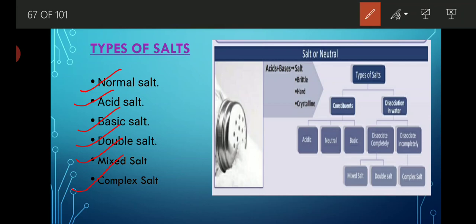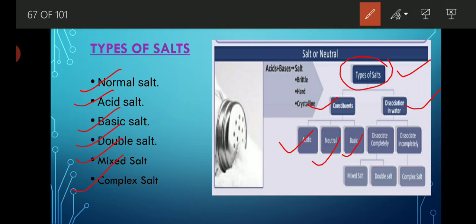If you see in this chart, salt is divided on the basis of constituent and on the basis of dissociation in water. That means, on the basis of what different types of constituents are present in the salt, salts are divided, and on the basis of how easily salts dissolve in water, salt is again classified. On the basis of constituent, whether it is weak or strong, it is divided into acidic salt, neutral salt and basic salt.